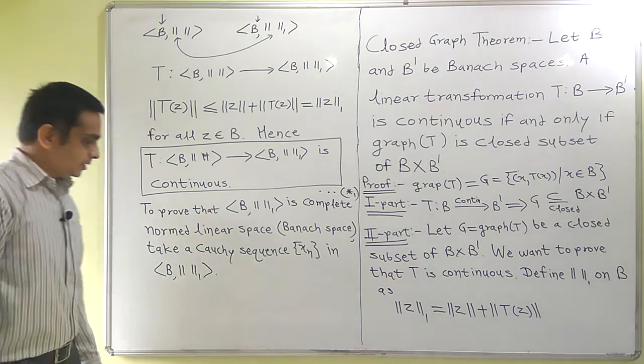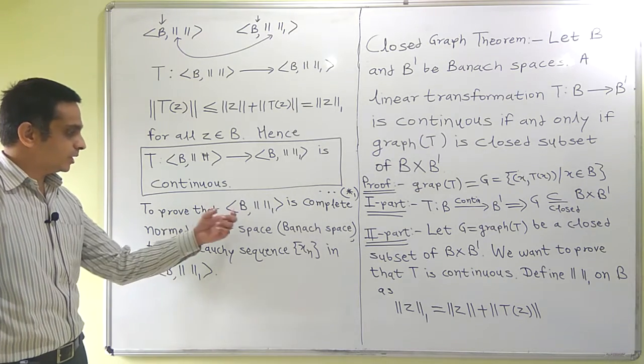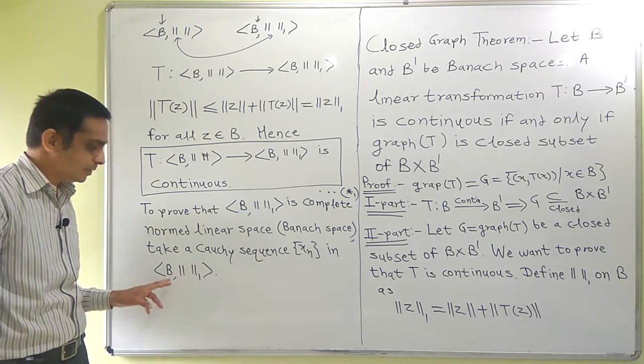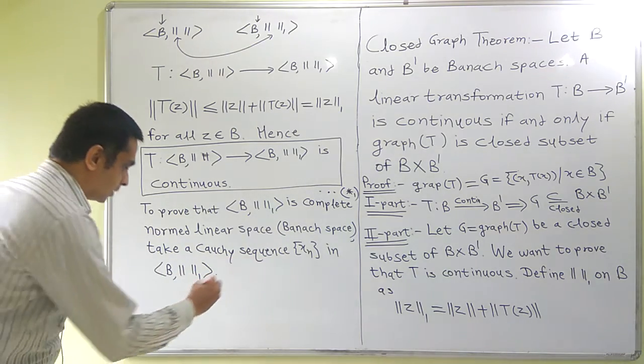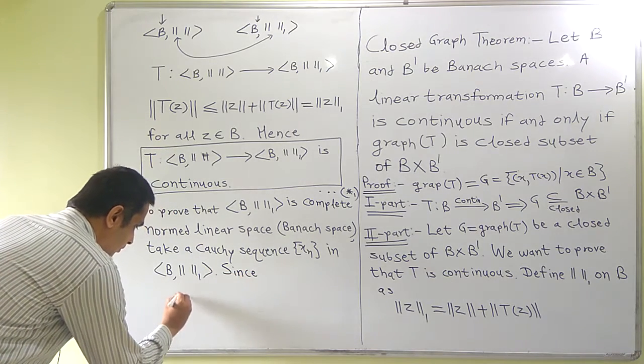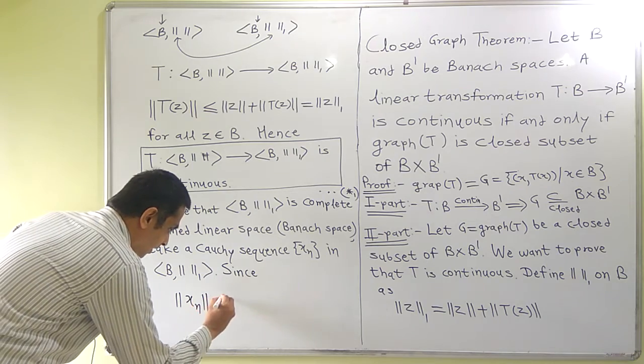A metric space is complete if every Cauchy sequence is convergent. So we have to prove that this is complete. So we begin by taking a Cauchy sequence xn in B with norm 1. Since norm 1 of xn